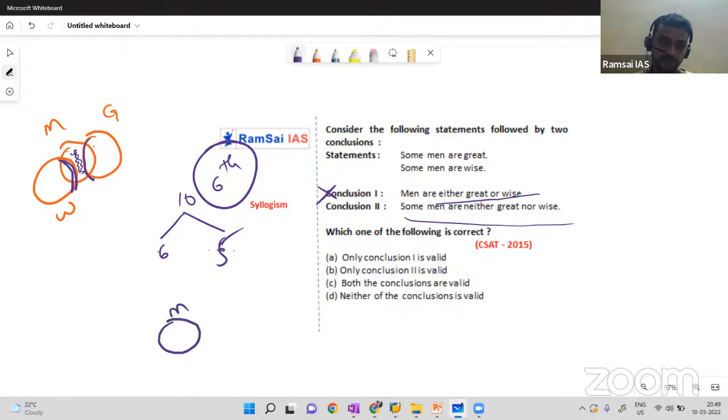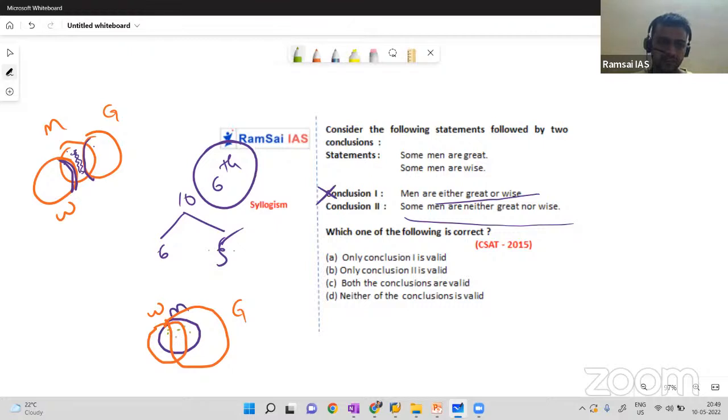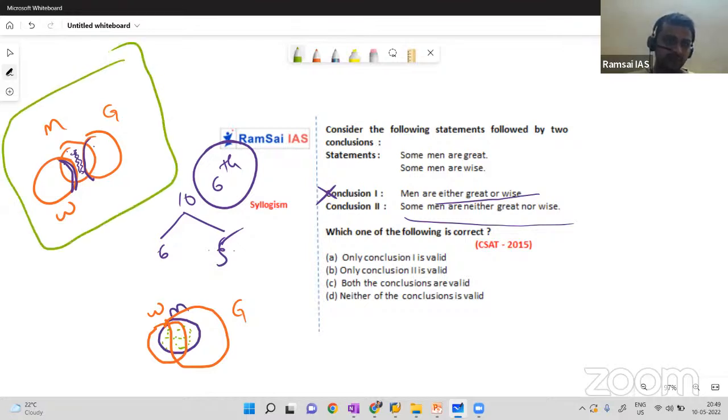This is man, this is wise, and this is great. And wherever you put a dot inside men now, it should be either wise or great or both. But from this diagram, if you put a dot here, that is neither wise nor great. So the second one also is not possible. I'll go with option D.